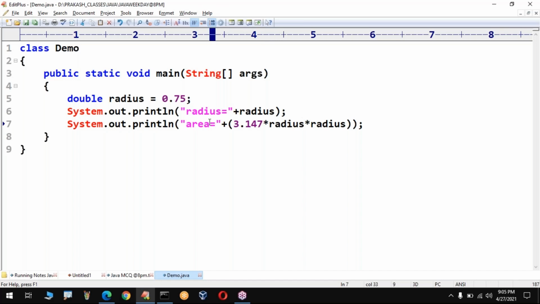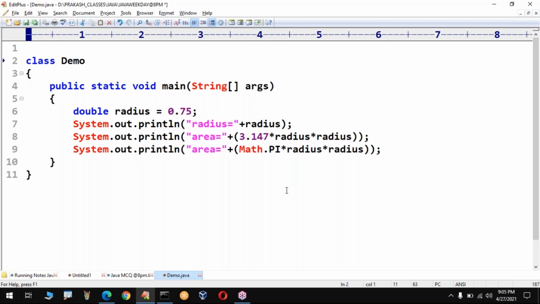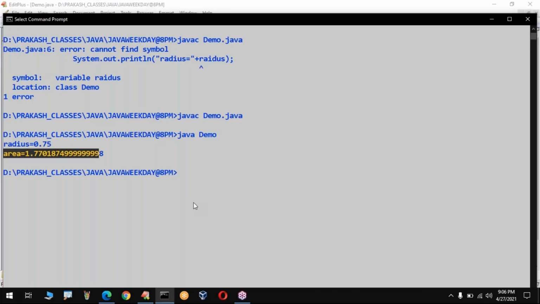Sir, this is not an accurate value. I want the accurate value. Sir, no problem. Import math. The pi value is already defined in math, so I want to import that. No problem. Import java.lang.Math. That's all. Now you will get the exact value.